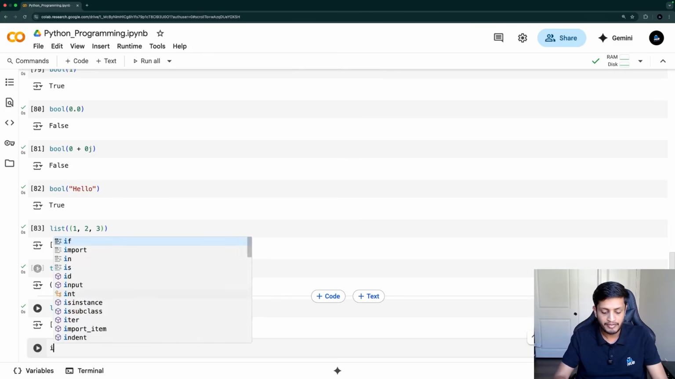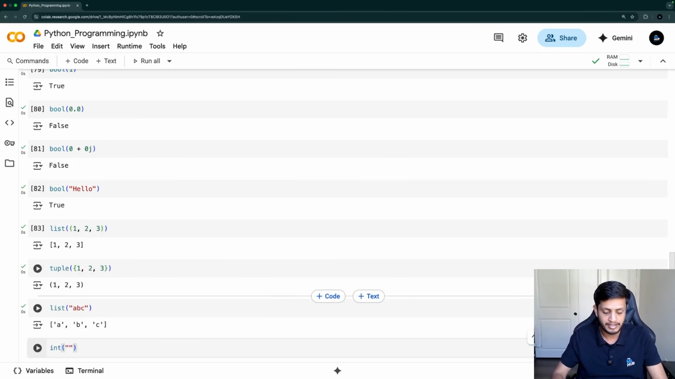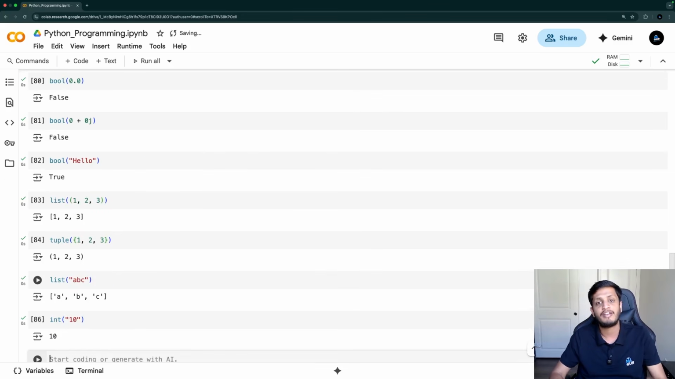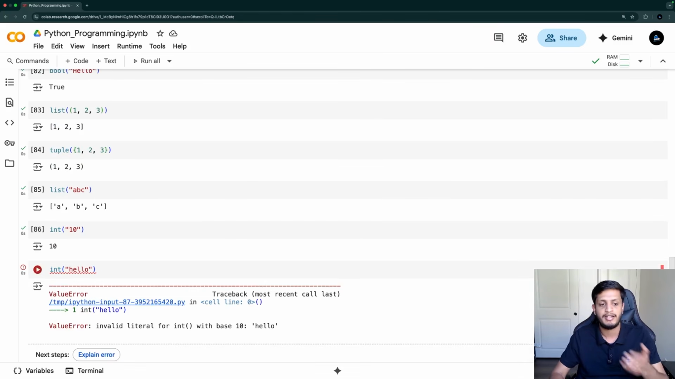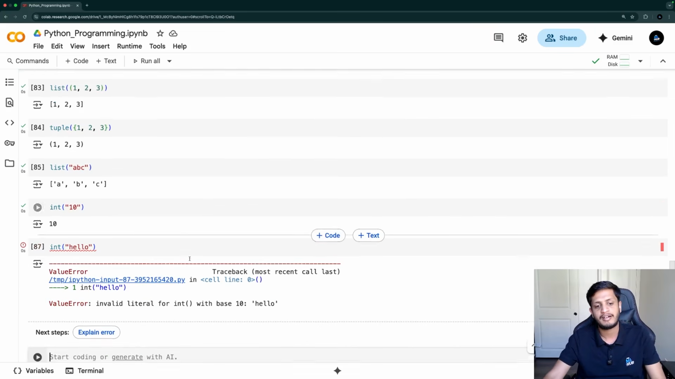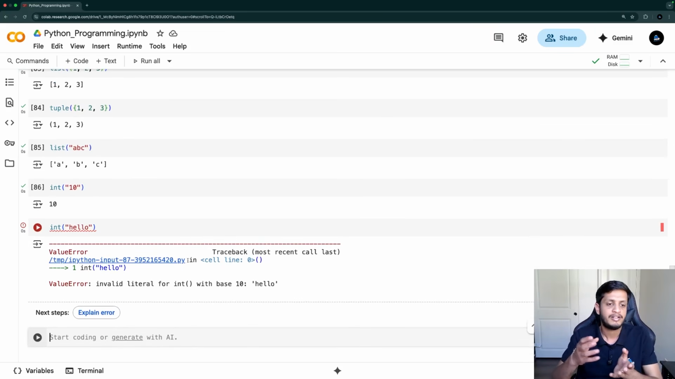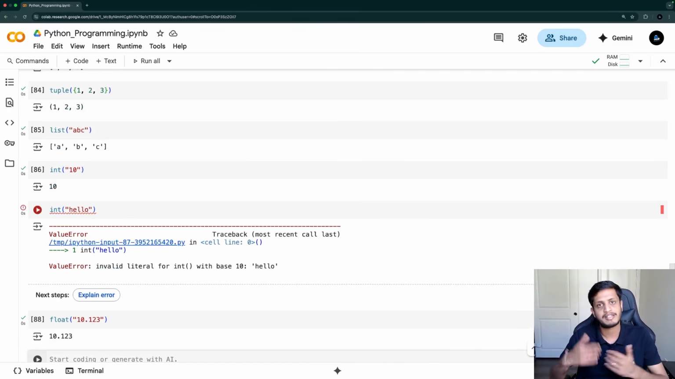Okay, and we can even convert a string to an integer if it contains digits, if it is convertible. If it is not convertible, it will automatically give you an error. Like let's say if I write hello, this cannot be converted, right? And hence it will give you an error, invalid literal for int with base 10: hello, because you cannot convert hello to an integer, right? But if it is convertible, it will convert. So if you write float of, let's say, 10.123, it will convert because it is a valid floating point number. Even though I've written it in a string, it will be converted because it was valid.